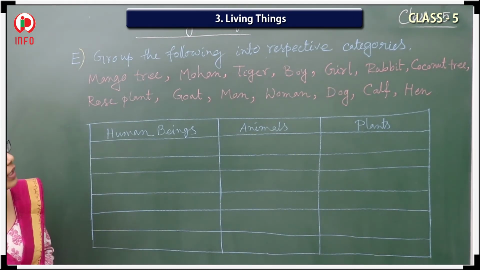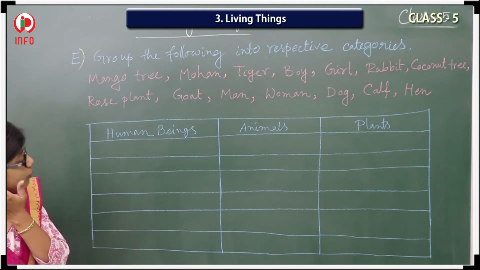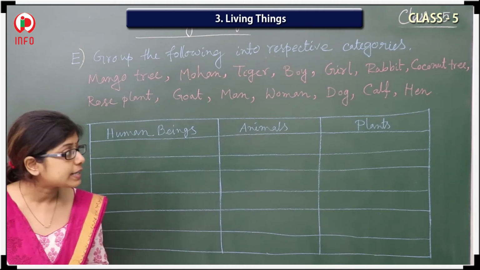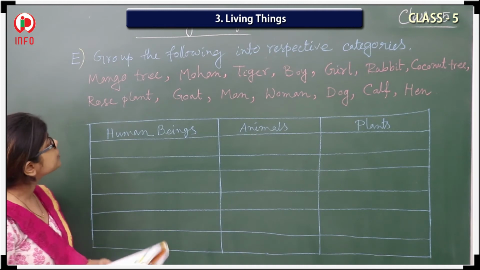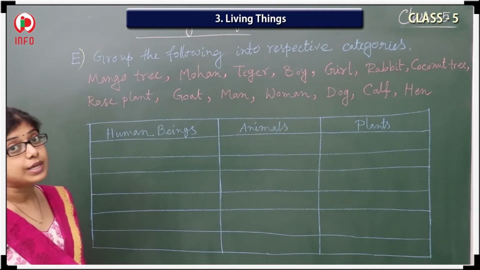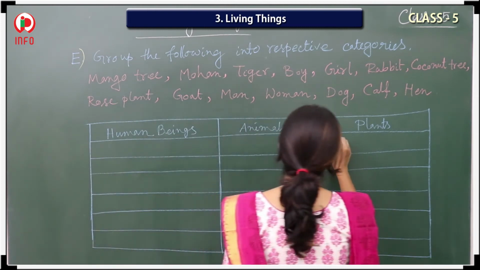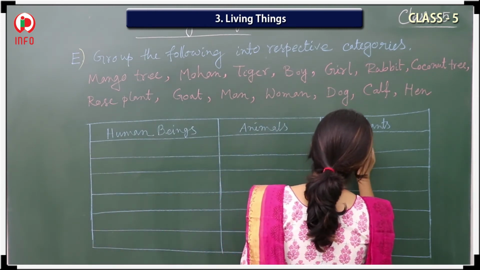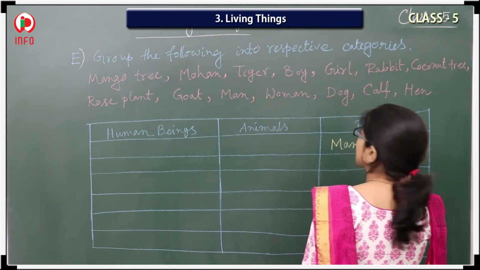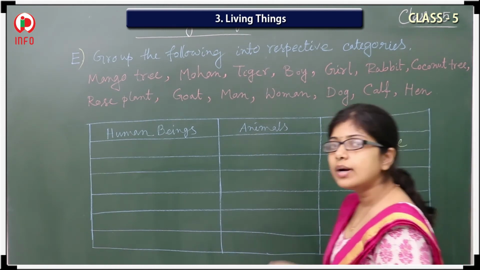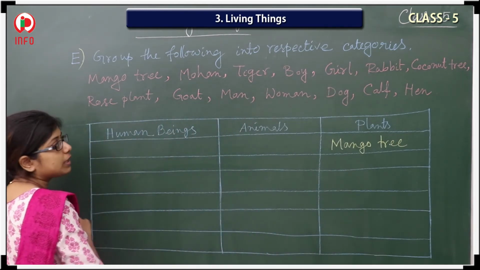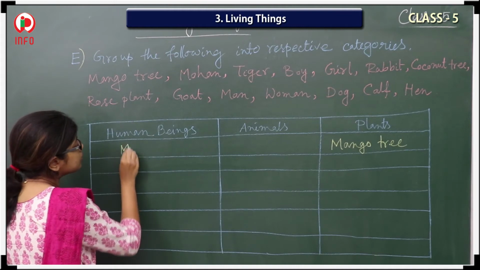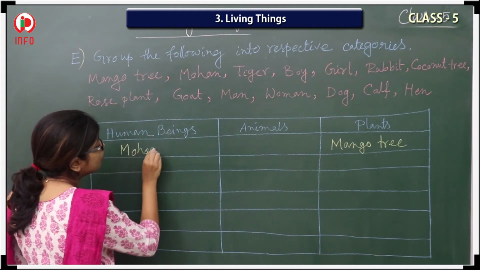Now we will discuss the E bit. Group the following into respective categories. See here the categories are human beings, animals and plants. So you have to write these things. The first one is the mango tree. Mango tree is a plant, so you have to write mango tree here. Next one, Mohan. Mohan is the name of a person, so that one must be human being. So here I have to write Mohan.